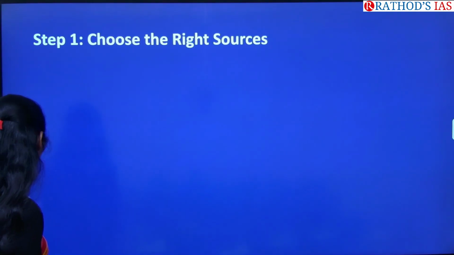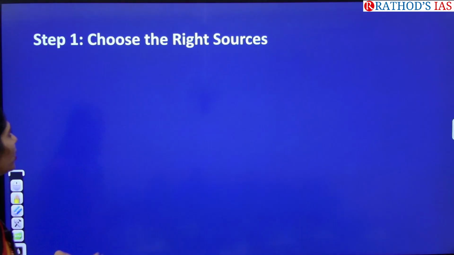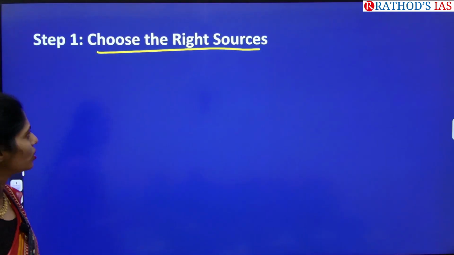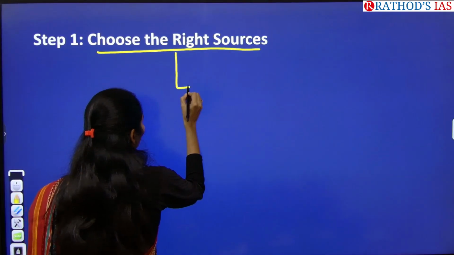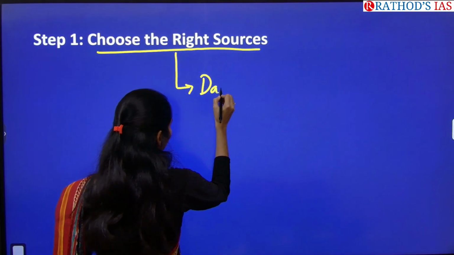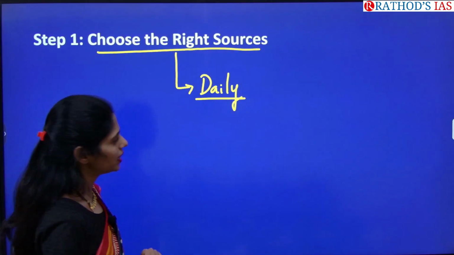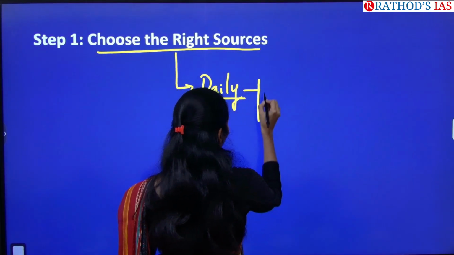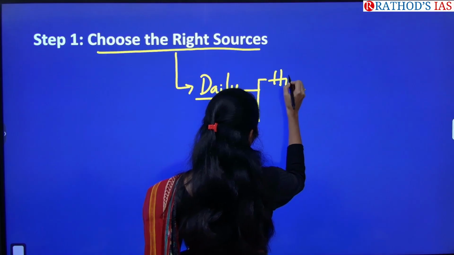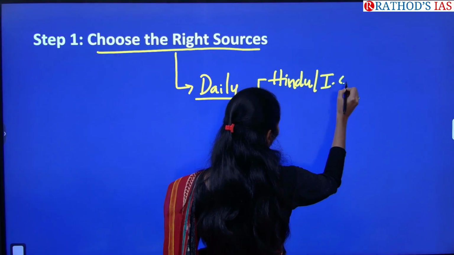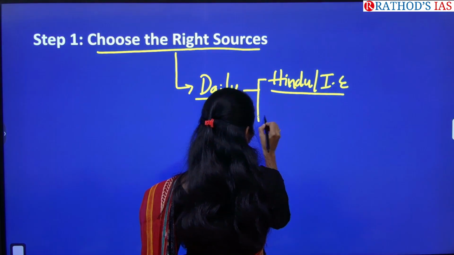So in this step-by-step guide, first I want to talk about what the right source is. According to me, you have to follow current affairs daily. To follow current affairs daily, what are the sources? First, you can read The Hindu or Indian Express. Based on your interest, you can select one national newspaper.